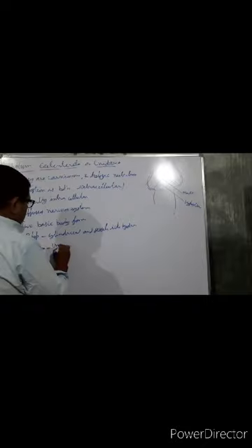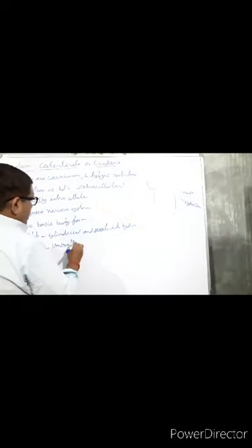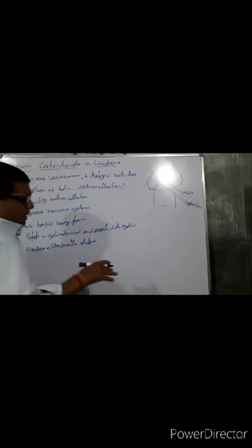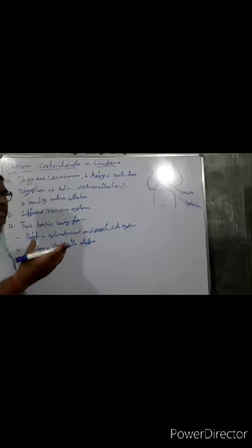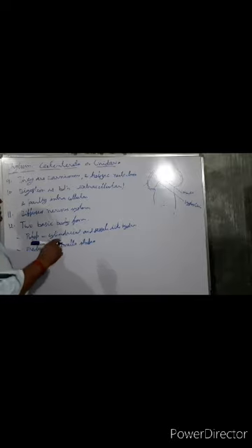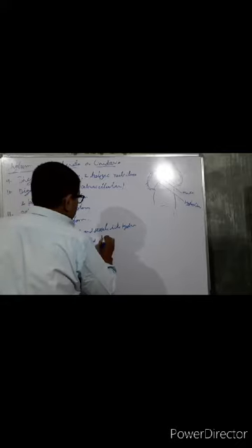And next one is the medusa. Medusa is free swimming. This is umbrella shaped, just like an inverted umbrella.